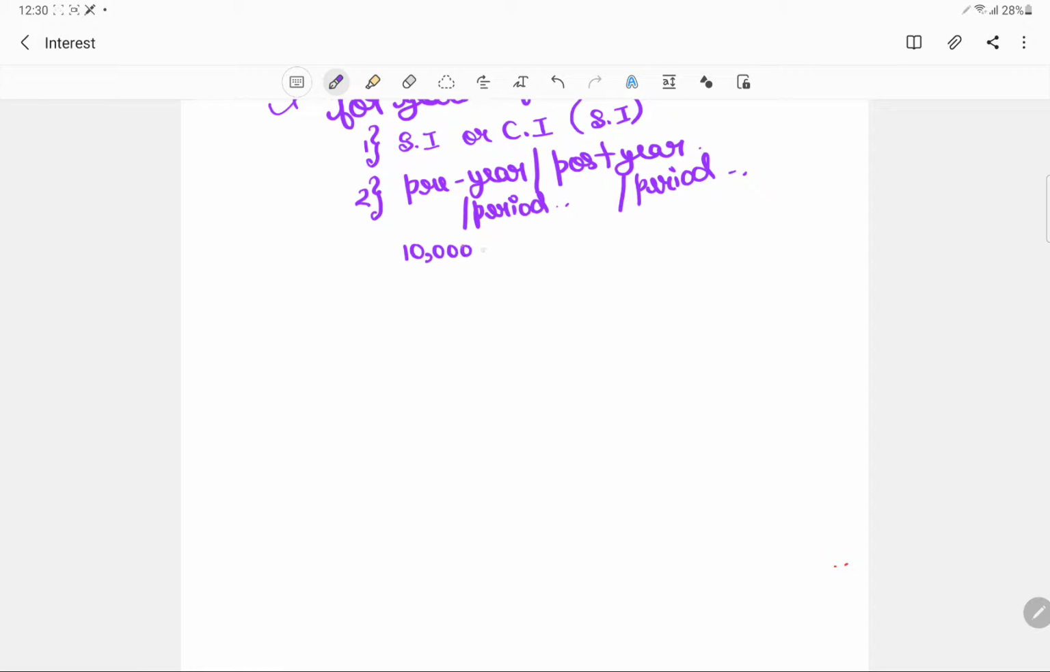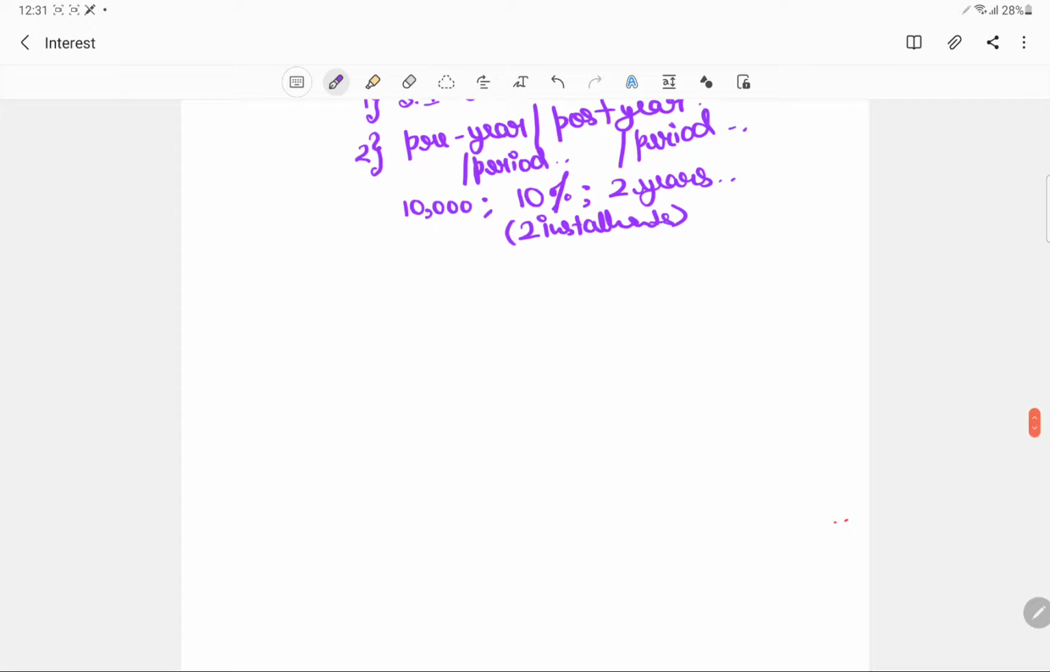So this is like 10,000, the same amount we are taking. So 10,000, interest is 10%, and you took that for 2 years, and you will pay it in 2 installments. So from the formula that we derived, just write the final value or the actual value.